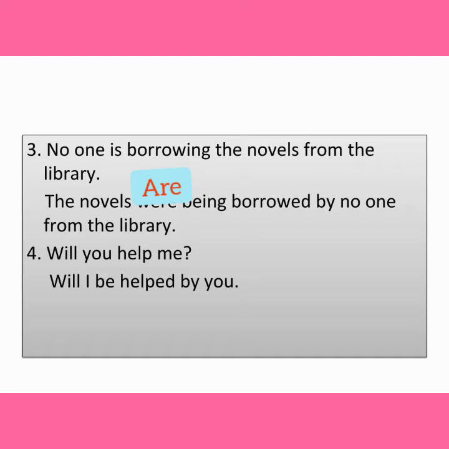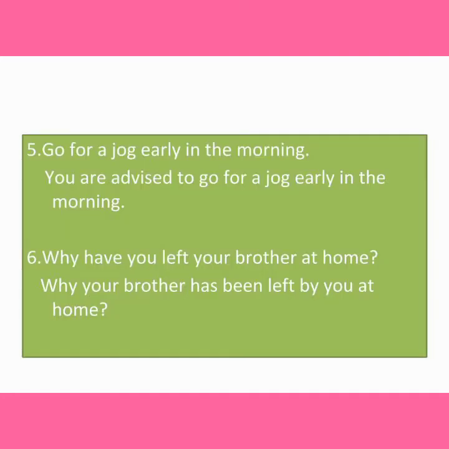Will you help me? The answer is: Will I be helped by you? The answer for the third one should not have was, children, it is are. It is a wrong answer, please check it. Next, let us see the fifth one. Go for a jog early in the morning. The answer is: You are advised to go for a jog early in the morning.